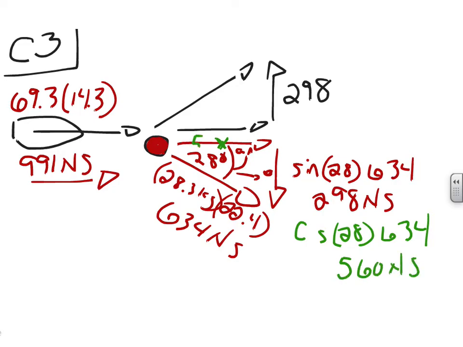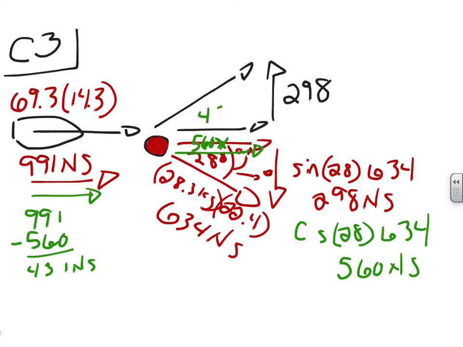So this side here is 560. Now, if we had a total going forward before of 991, and now we can only account for 560 of it, we say 991 minus 560 gives me 431 Newton seconds that's missing going forward.